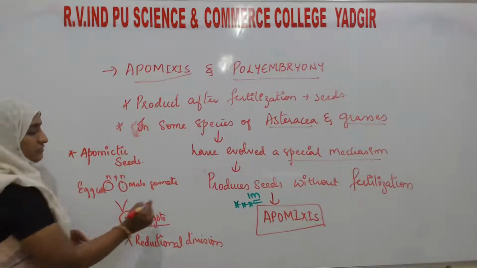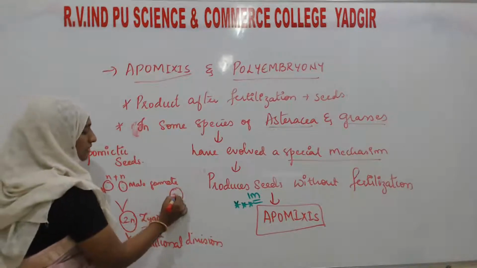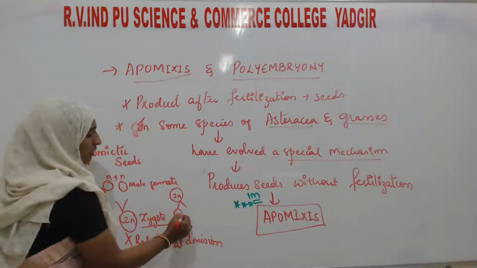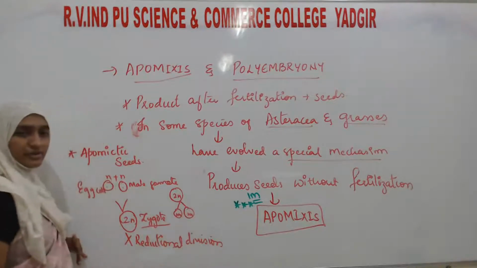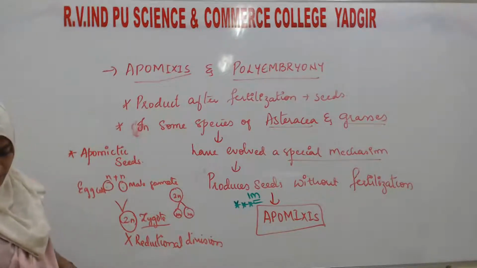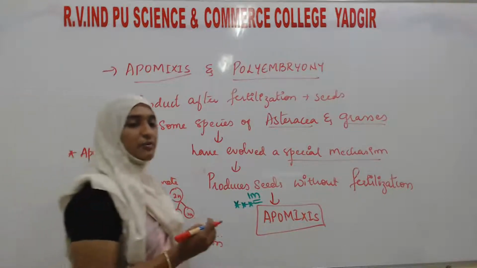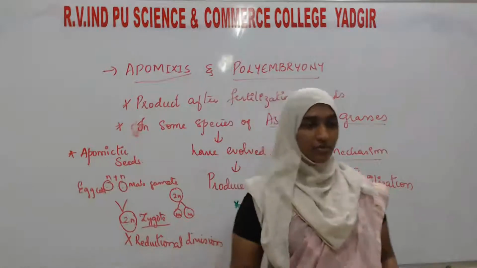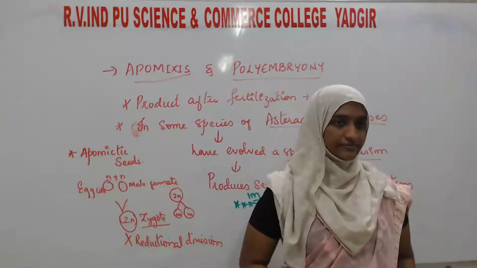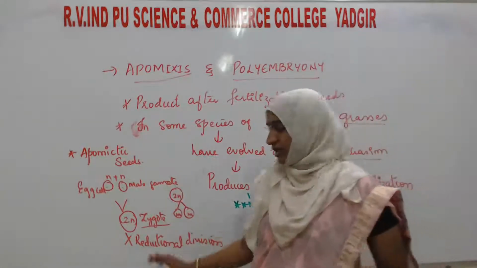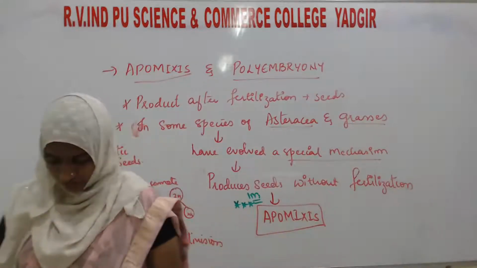Then the resultant cells will all be diploid and develop into the embryo. Directly, this diploid cell will develop into the embryo without fertilization. In this way, the apomixis process is completed.